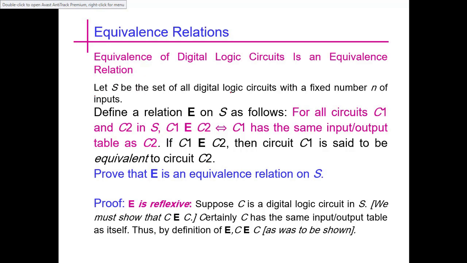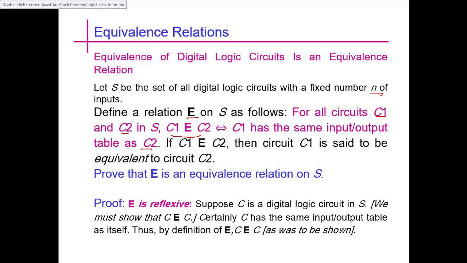Let S be the set of all the digital logic circuits with a fixed number n of inputs. We are defining a relation E on S such that for all circuits C1, C2 in S, C1 is related to C2 if and only if C1 has the same input-output table as C2.